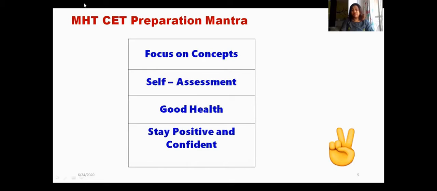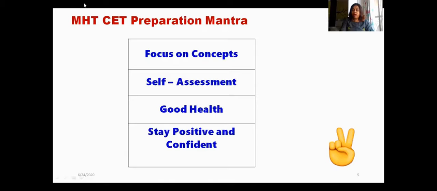Self-assessment. This is very important, students. Self-assessment means you should assess yourself on which topic of which subject you are strong and in which topic you are weak, so that you can concentrate more on the weak topics and convert them into your strong topics. For this self-assessment, you can solve and practice more and more CET exam papers.